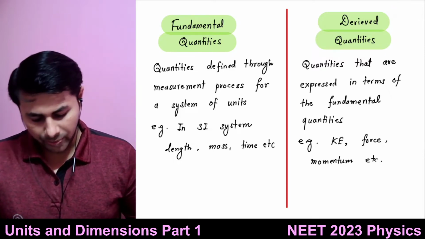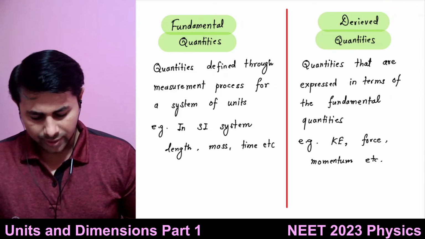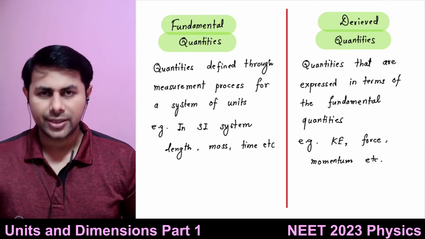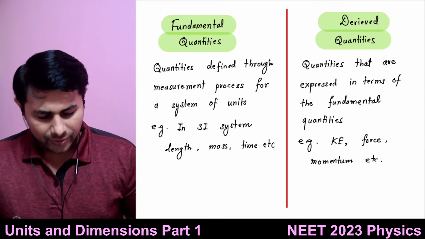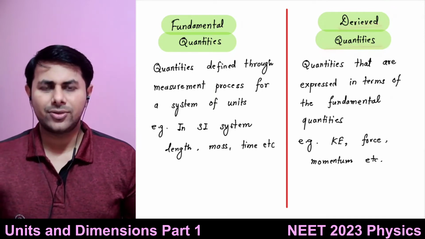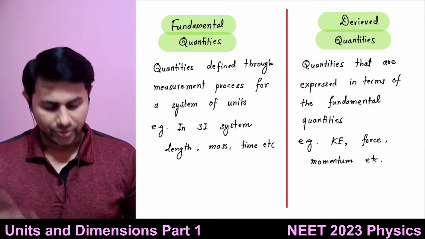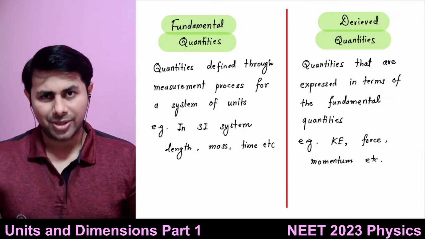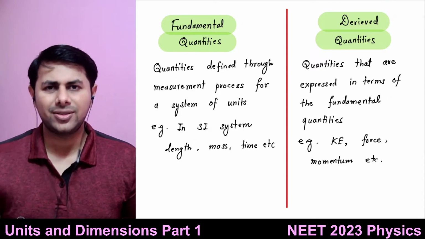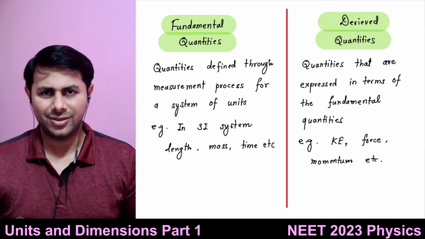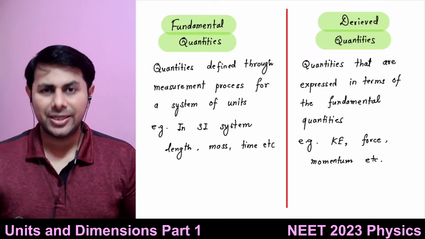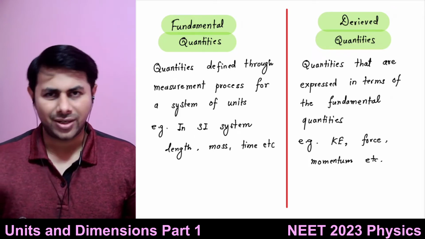For fundamental quantities, you will define their units using measurement. You will actually measure them. And what are derived quantities? Derived quantities are those whose units depend upon the fundamental quantities. They are expressed in terms of the fundamental quantities.